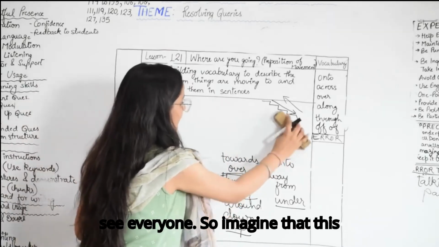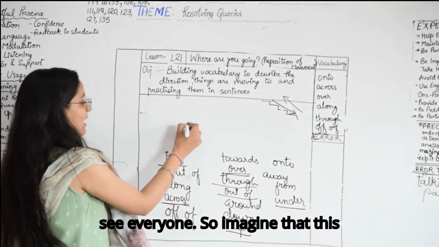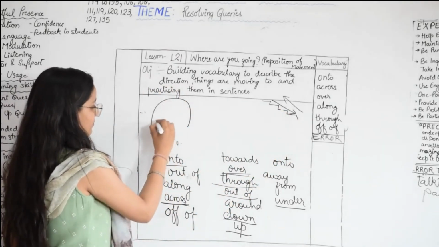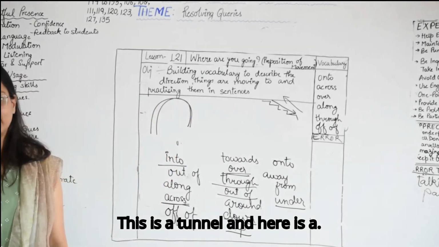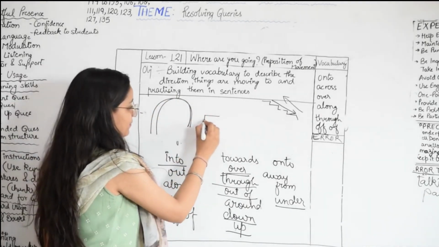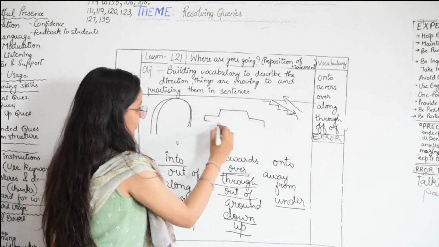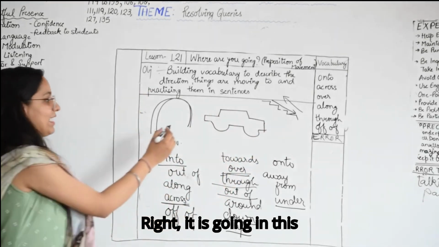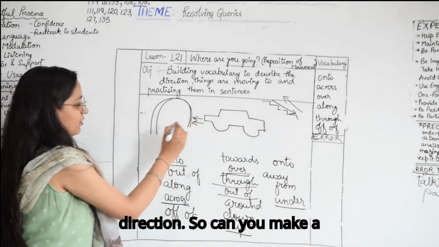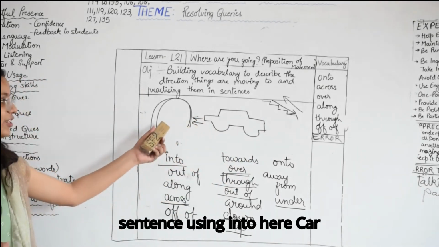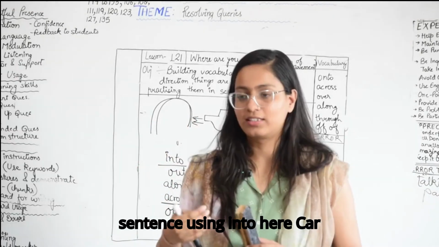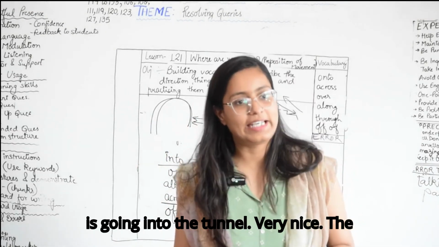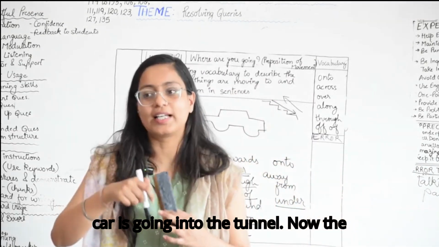Let's see, everyone. So imagine that this is a tunnel, and here is a car. It is going in this direction. So can you make a sentence using into here? The car is going into the tunnel. Very nice. The car is going into the tunnel.